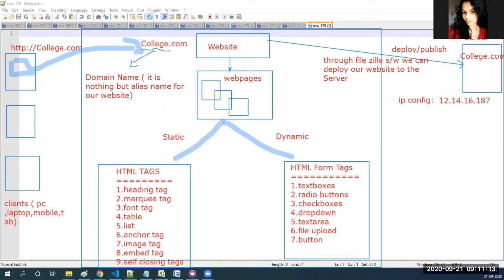Hello. Yeah, tell me. When we create another website, then the IP address is different for this site. Yeah, correct. What is the IP address in a sense? No computer will match with the previous computer. Every computer is identified by using a unique IP address. It is handled by systems only, we need not worry about it. I will show you how you can identify. For example, what is your IP address? You have one computer, right? How do you say my IP address is this one? I will show you that.